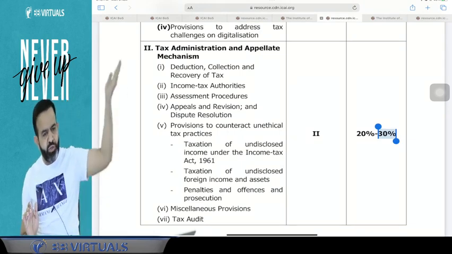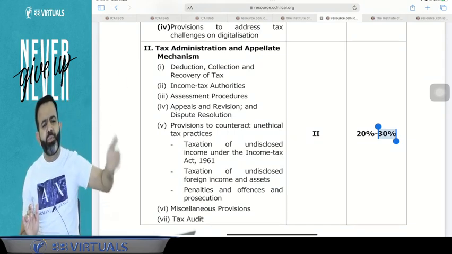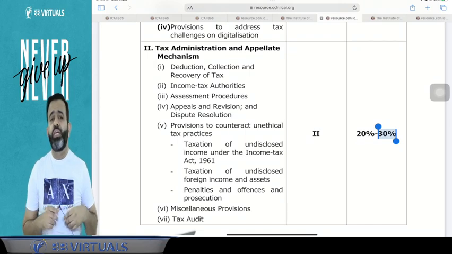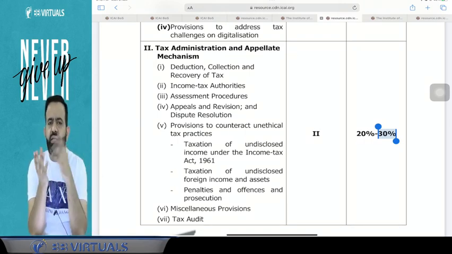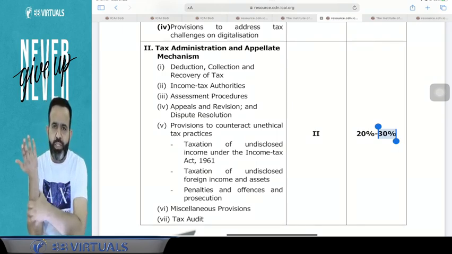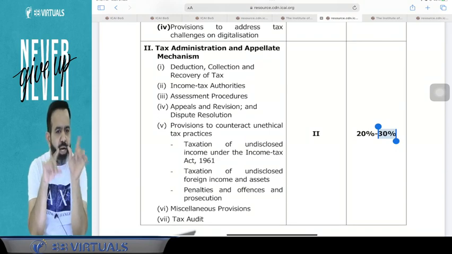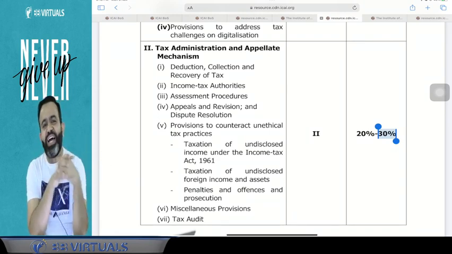And after that, this is a small topic. But on this small topic, including assessment procedure and all, if you do not give more time, then also it's okay. Because in the examination, whenever there is a paper, one question you have to skip in the optional. So you can skip some part of this, but obviously don't do that.